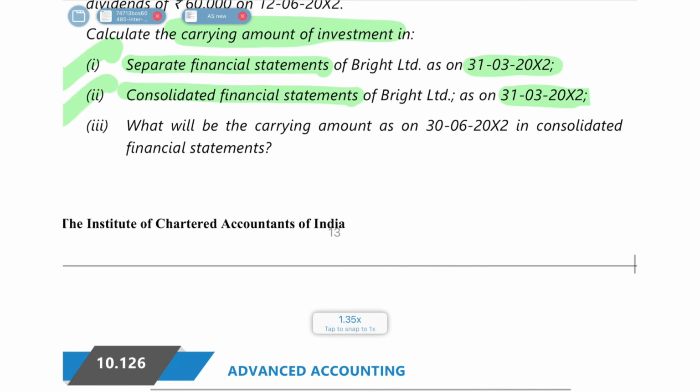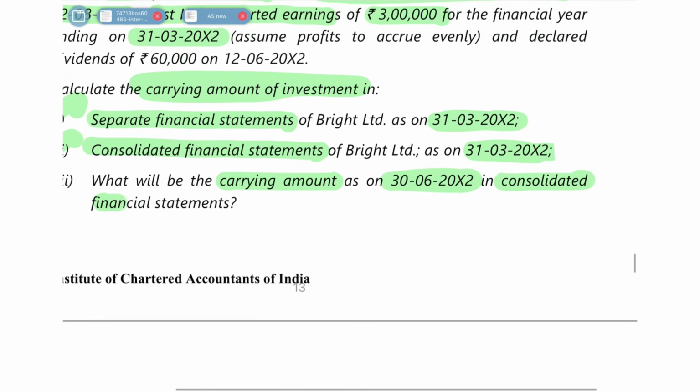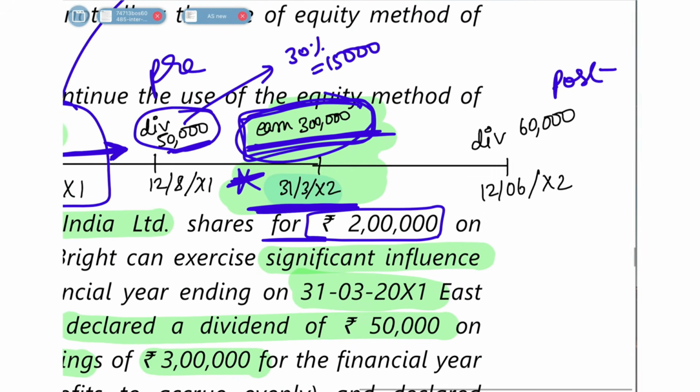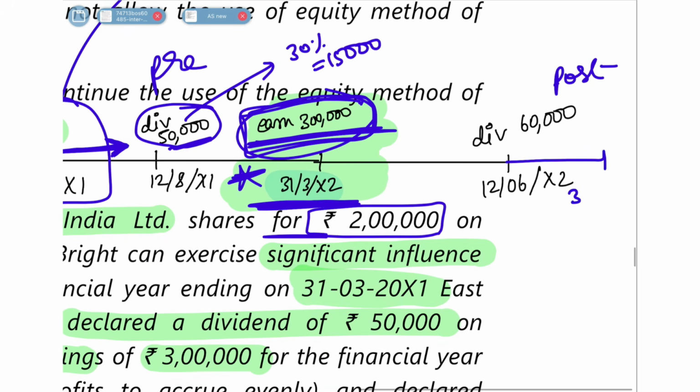Now let's move on to the third one, where they ask what will be the carrying amount as on 30th June 2002 in CFS. Usually you don't do this; you only find it at year end. But now here they have asked in the middle of the year itself. So they are asking, as on 30th June, what will be your carrying amount.